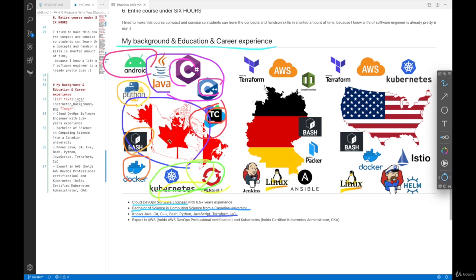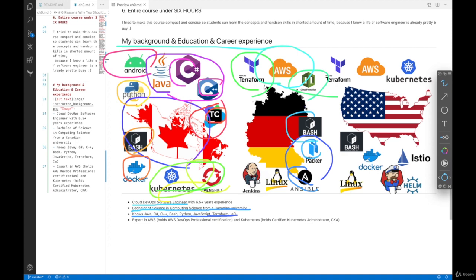After that, I moved to Germany for a job and I started becoming a full-on DevOps software engineer. So here I started learning and practicing Terraform, CloudFormation to set up AWS infrastructure. Also, I was doing scripting, so Bash, Packer, Ansible to create immutable infrastructure, meaning I was creating, let's say, AWS EC2's AMI, Amazon Machine Image, using Packer and Ansible. And also, I was doing Jenkins pipelines as well.